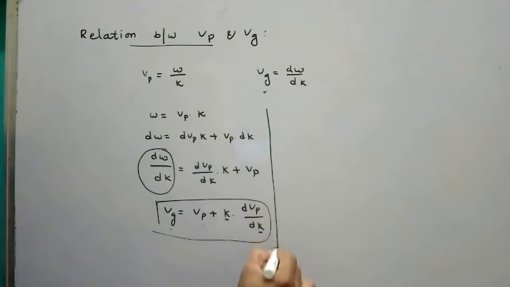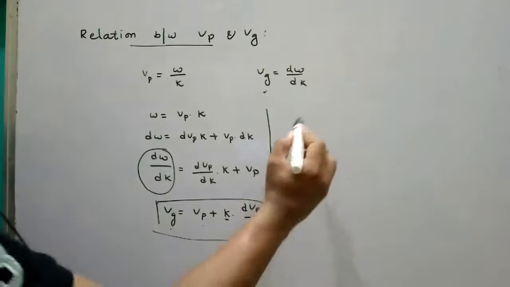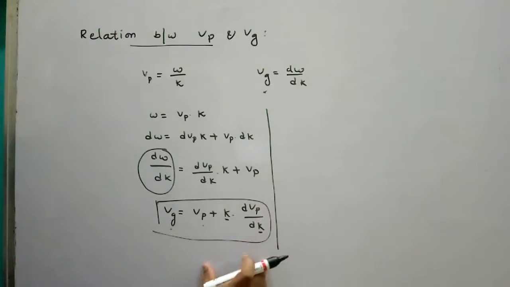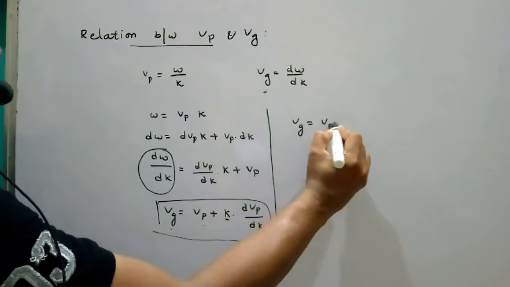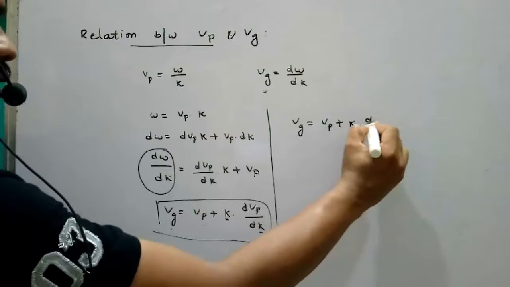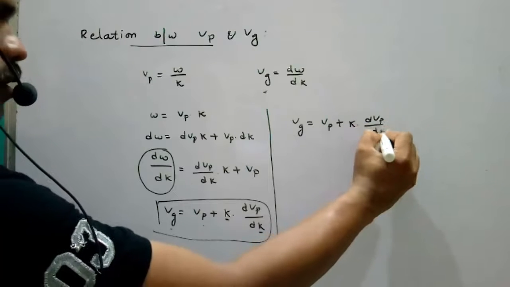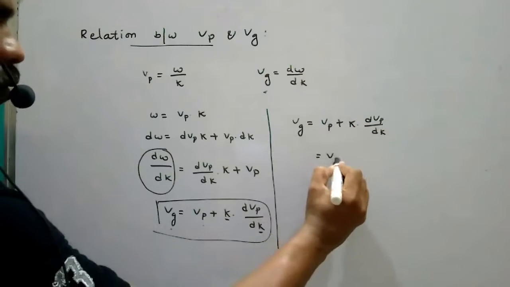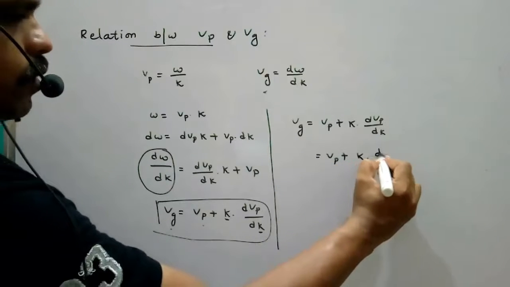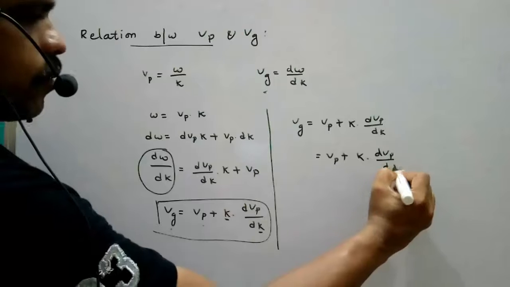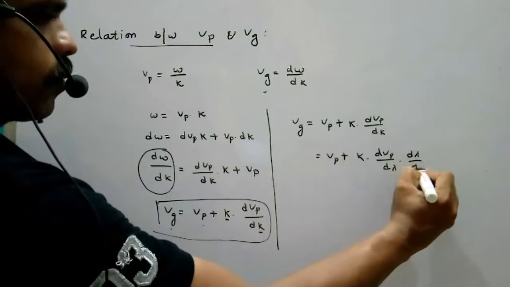One more relation we will see, in terms of wavelength. Group velocity equal to phase velocity plus k dVp by dk, that is phase velocity plus k into dVp by d lambda times d lambda by dk.